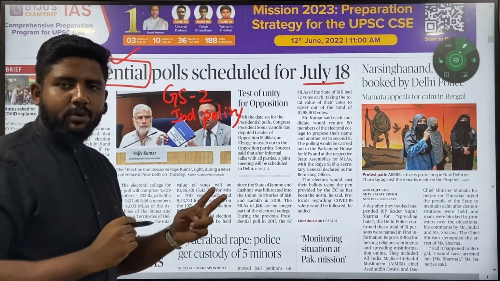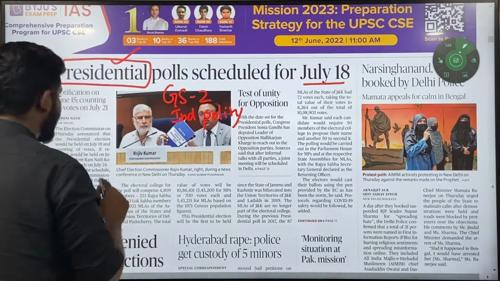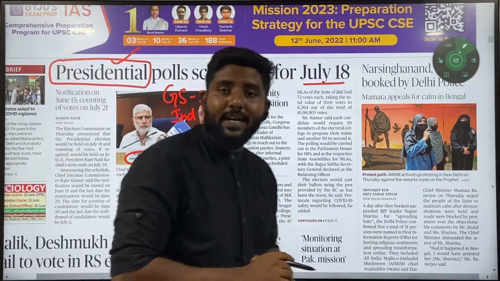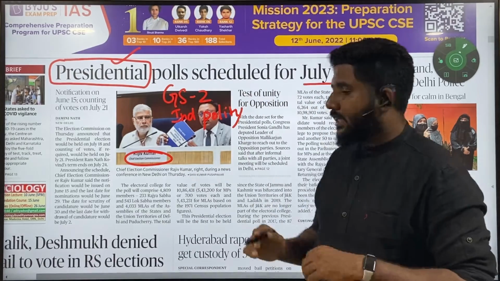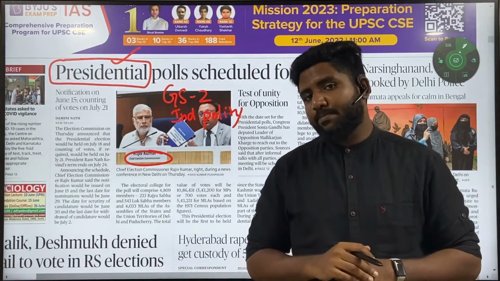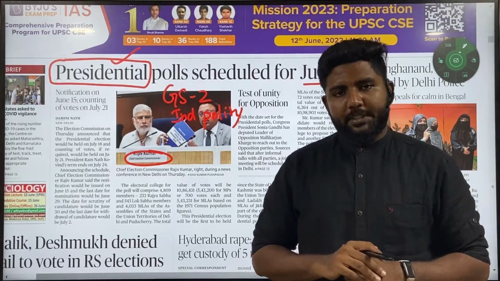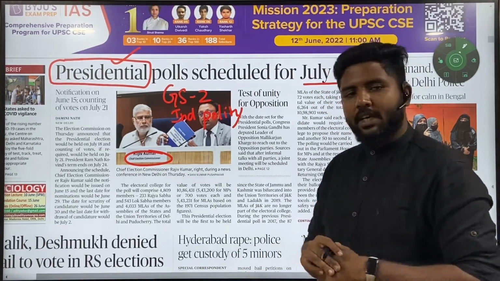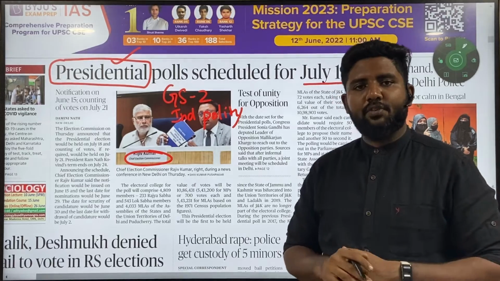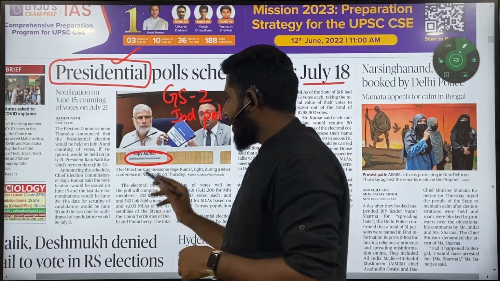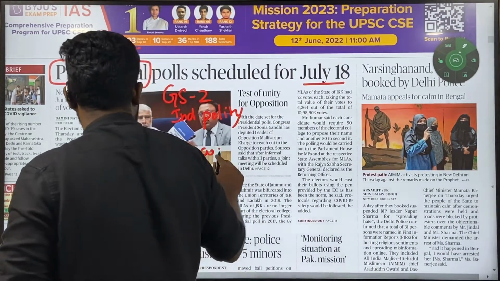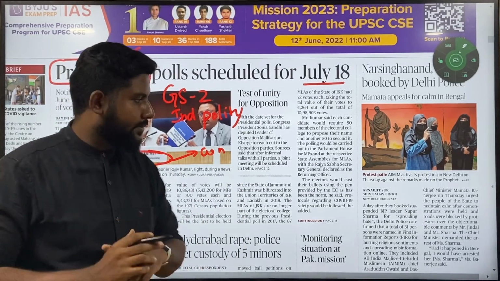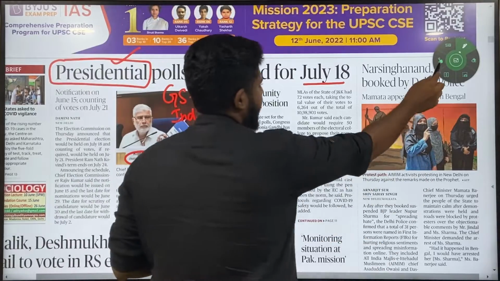The second most important part of this article is the person who is sitting here, the Chief Election Commissioner. Who conducts elections in India, and what are their functions and powers, is very important for the UPSC. There is a subtopic in GS2 again which talks about the structure, powers and functions of various bodies in India. So again, this is a constitutional body, what power it has, how it performs, everything has to be understood. So the first article we have to discuss is this.